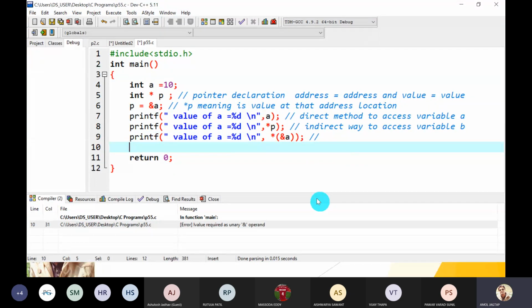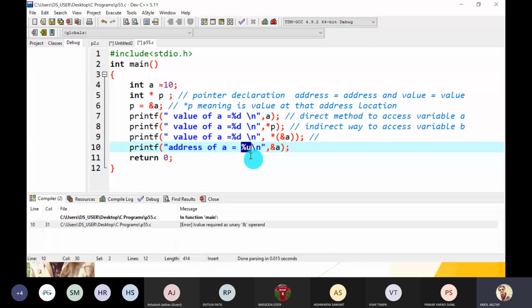Let's move to print. Next thing is how to print the address of A in different ways. Address of A is printed with percentage U slash n. What does address of A give you? An address, in which format?